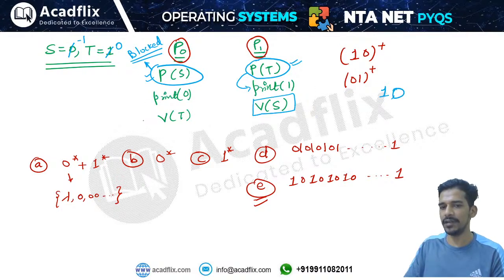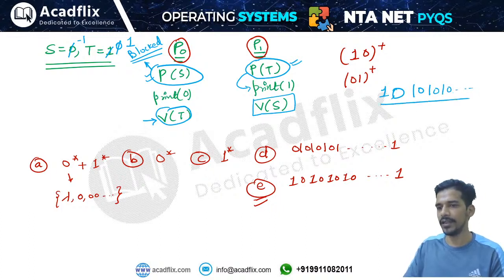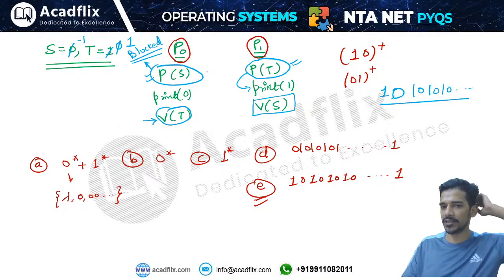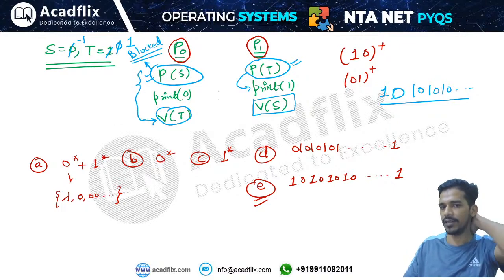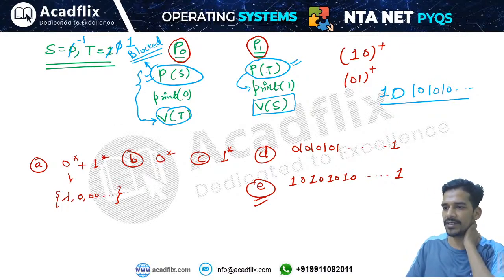Then it will print 0, then it will say signal operation on T. Signal operation on T means this value will become 1. Again this process will apply the wait operation, then again it can print 0, 1. Right, then again this process can print 0. So that means these processes will keep printing 1 and 0s in an alternating way. Okay, and initially 1 will be printed because this process will not be able to execute first. Only this process can execute first.